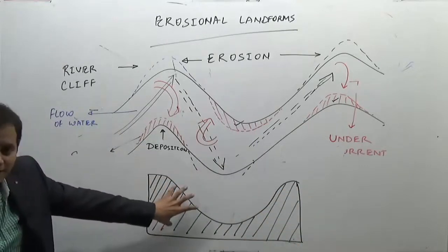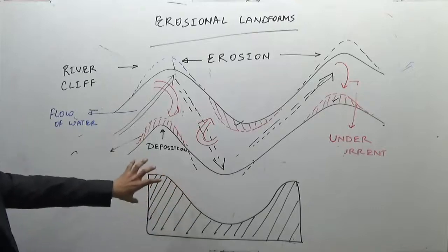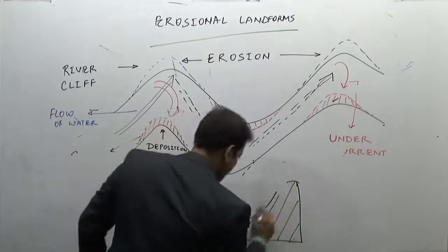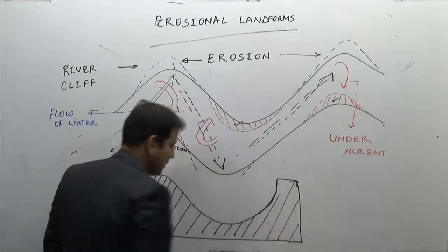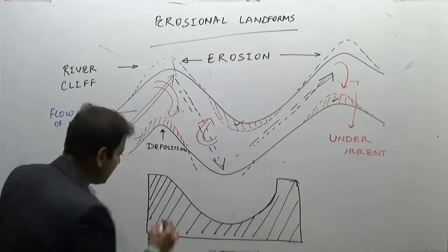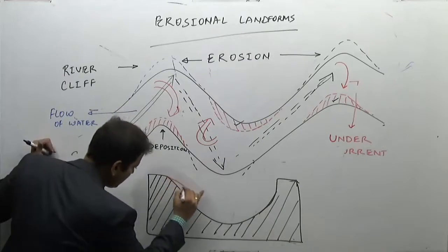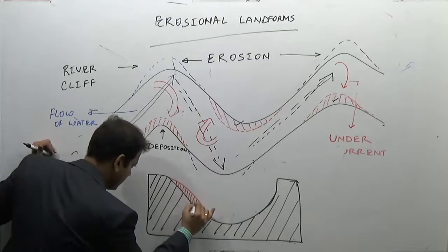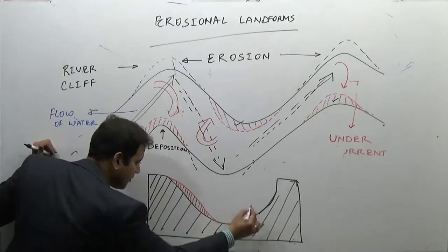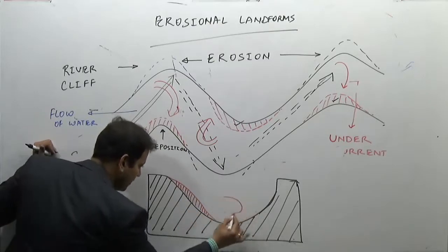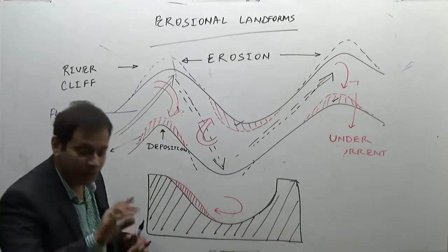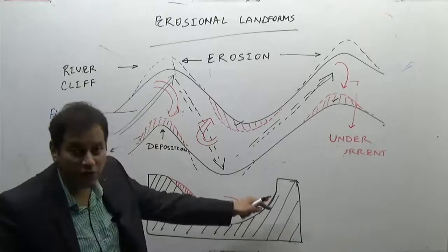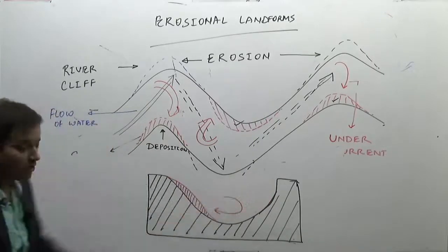Take this part, consider this part as a slip of slope. Well, this part is a river cliff. If the river is here, there is a deposition in this part. Why is there deposition? Because of the bottom current here, which brings the eroded material, while there is erosion of the other part.